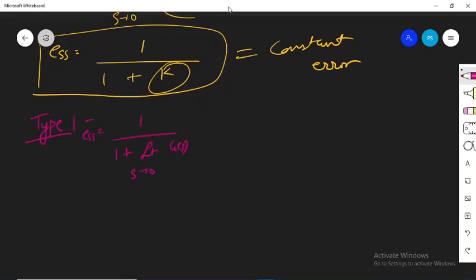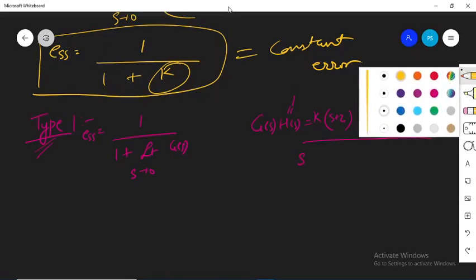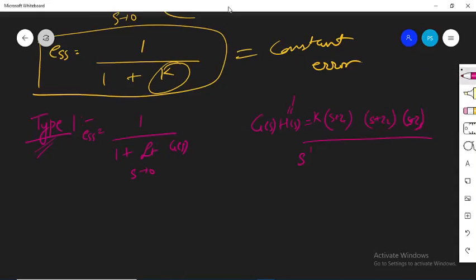So this is the expression. In this expression we have to substitute the type of the system. Now my type of the system changes, it is equal to 1. So again I am taking the same expression. It can have some number of zeros, s plus z1, s plus z2, s plus z3. Now if I want to change the type of the system, this is going to be s to the power 1. Here again we'll have some number of poles in the system.